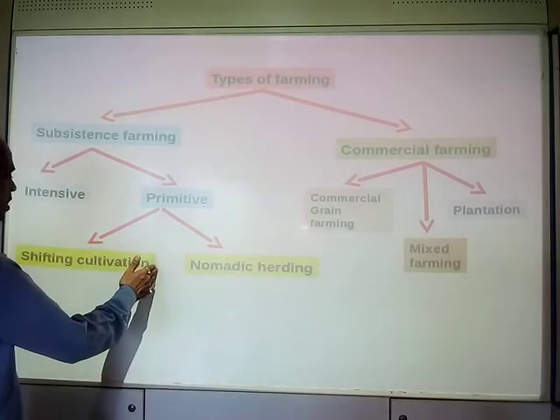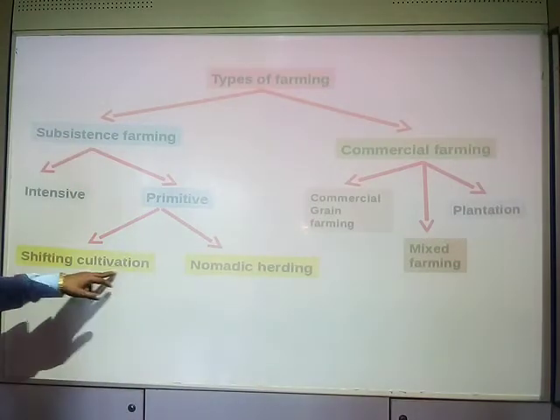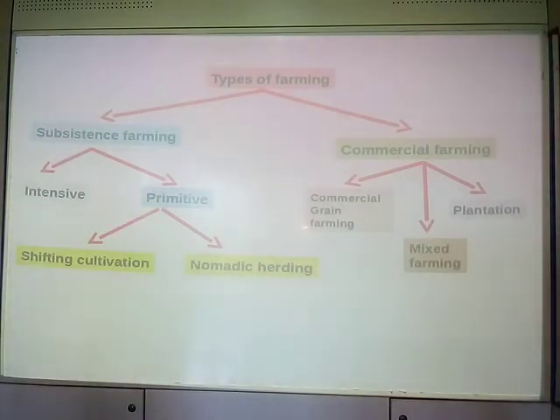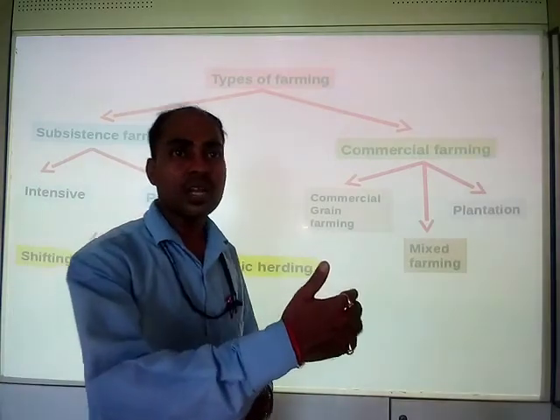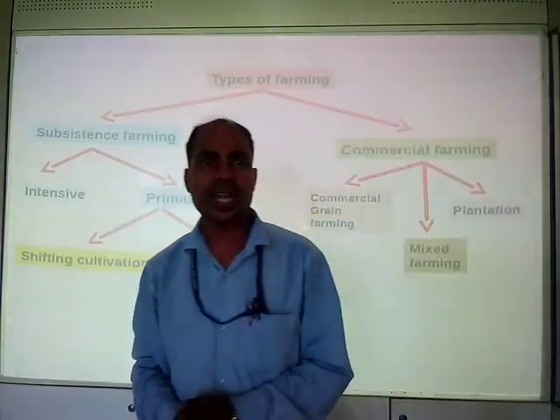Now we try to understand what is shifting cultivation and what is nomadic herding. Shifting cultivation, I have already taught you in history also. It is the type of farming in which farming is carried out on one piece of land and after a certain period moving on to another piece of land.